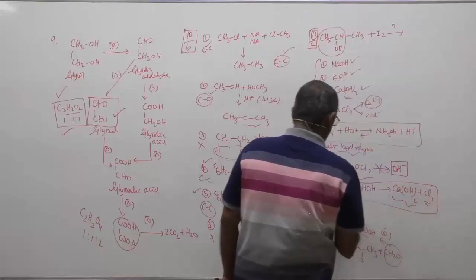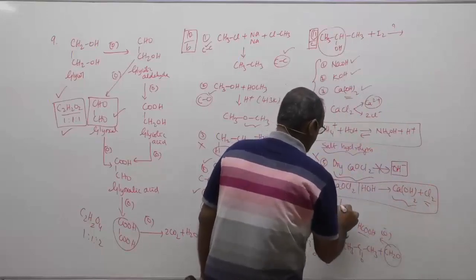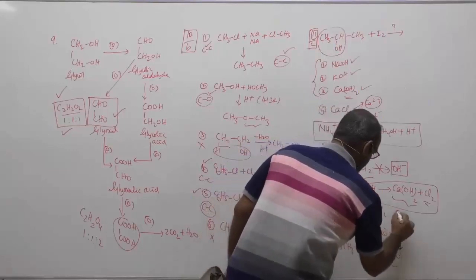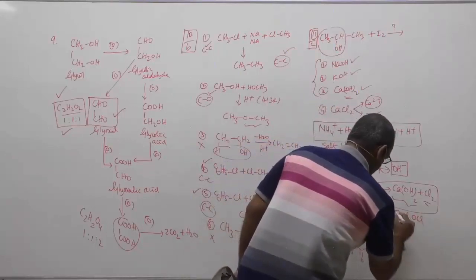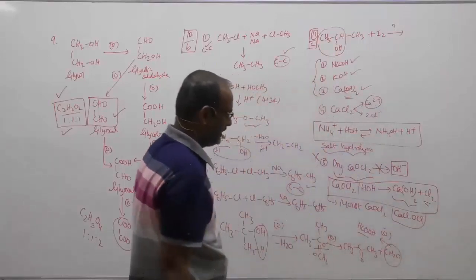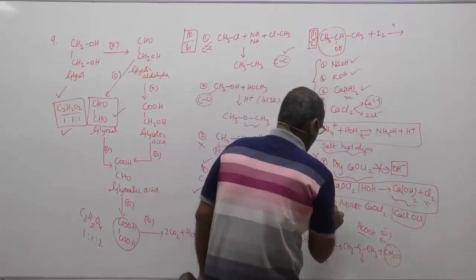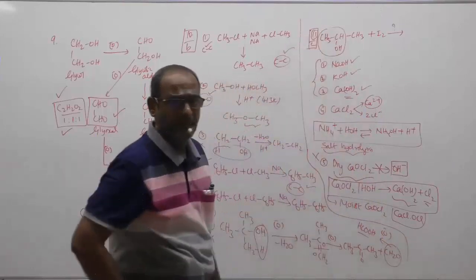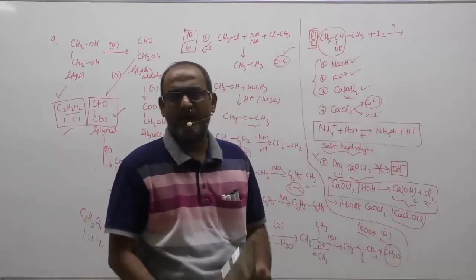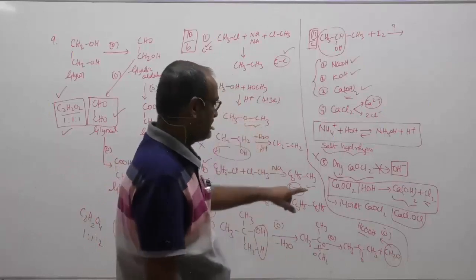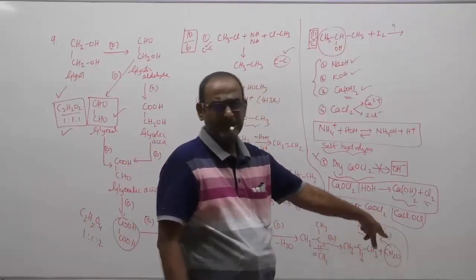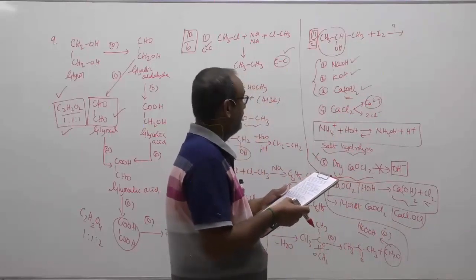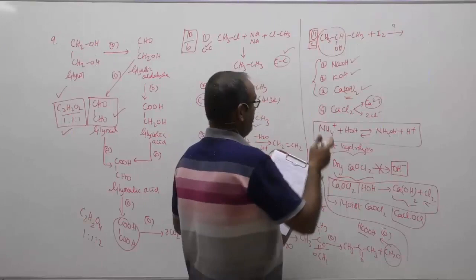It is moist CaOCl2. It is nothing but CaCl(OCl). That is the actual representation of your bleaching powder. Therefore, dry bleaching powder will definitely not liberate Ca(OH)2, whereas moist CaOCl2 can liberate the corresponding OH minus. And therefore, the correct option for question number 11 will be option C, which we have already delivered.